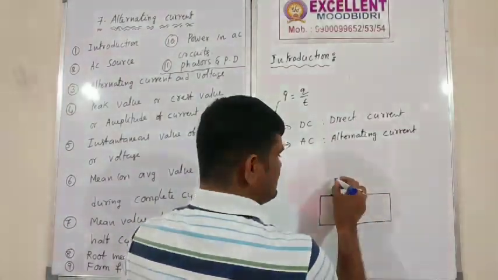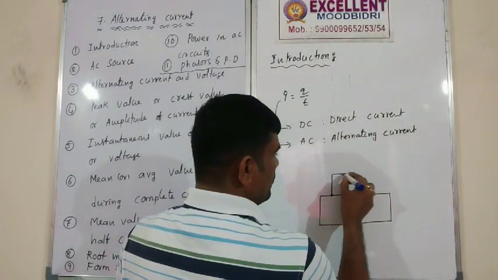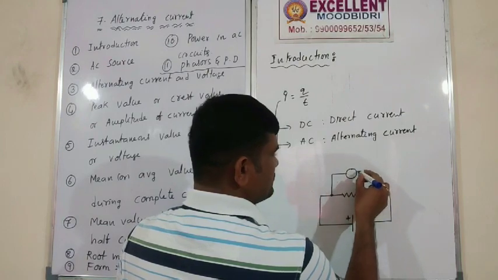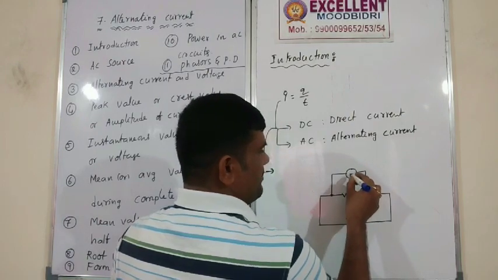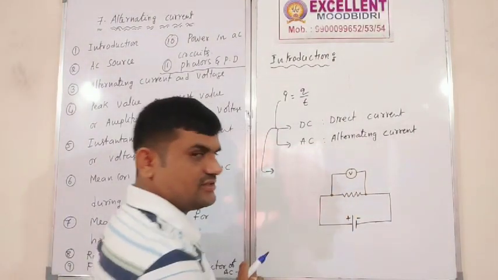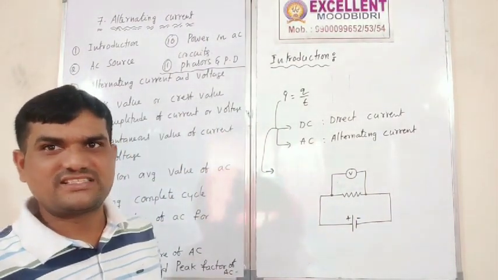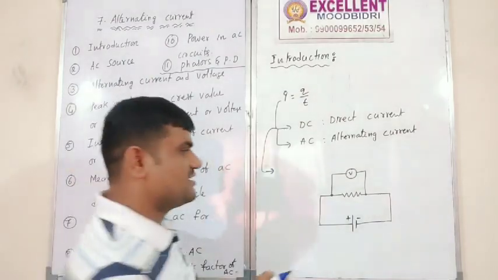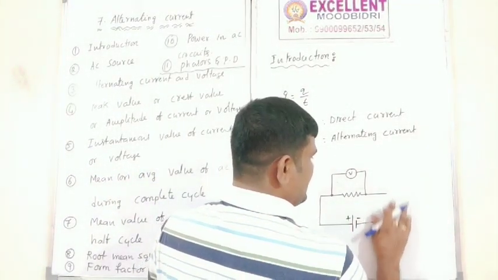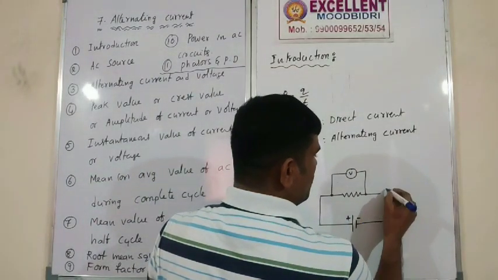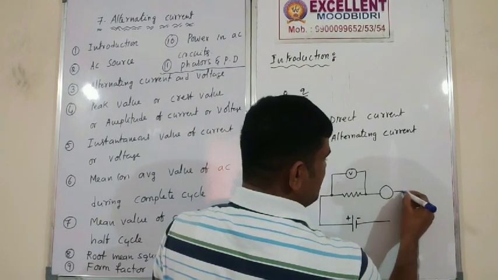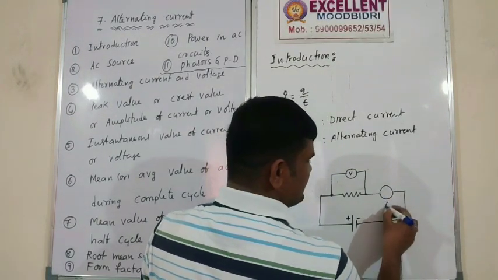Now here I can arrange one voltmeter as well as one ammeter. The voltmeter we always connect in parallel only, because we learned this in moving charges and magnetism, right? Next I arrange one more meter, that is the ammeter.